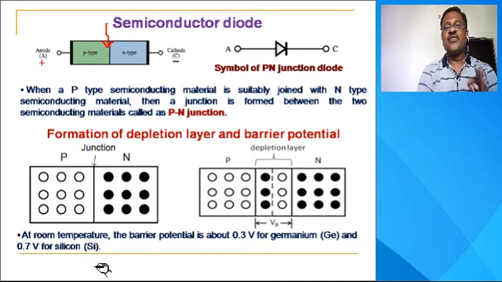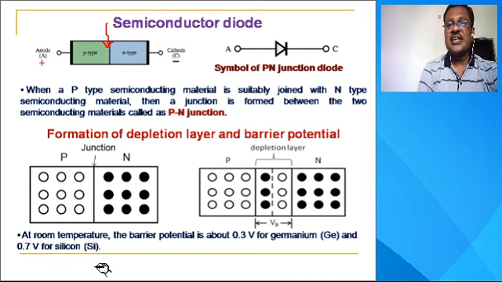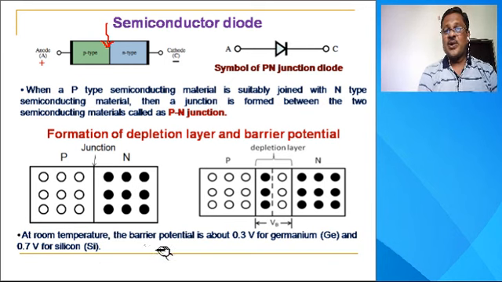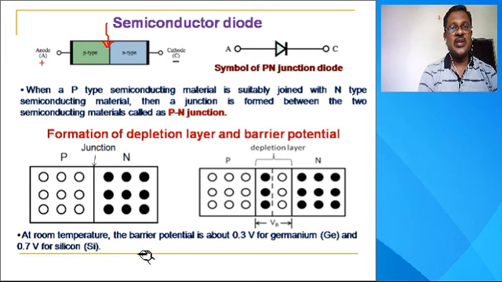For the formation of p-type and n-type semiconducting material, the pure semiconductor material used is either germanium or silicon. So the barrier potential is about 0.3 volt for germanium and 0.7 volt for silicon at room temperature.